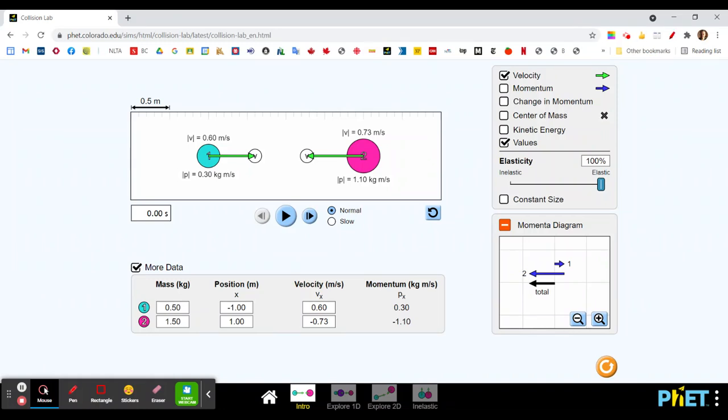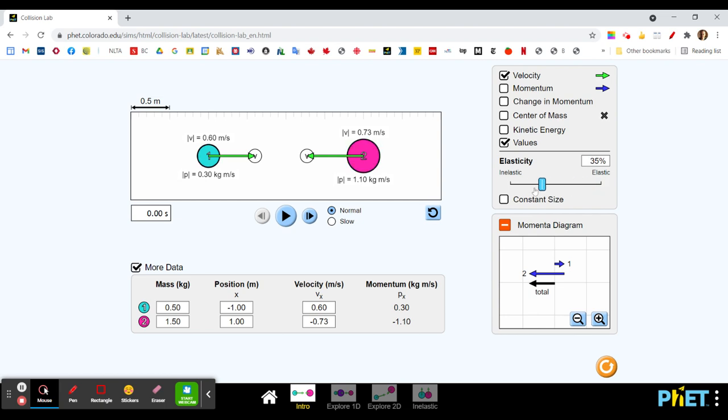Okay, so we just looked at the elastic collision case, and you saw that they bounced off. The individual momenta of the two objects changed, but the total momentum of the combined system of these two objects stayed the same. It stayed at minus 0.80 kilograms times meters per second.